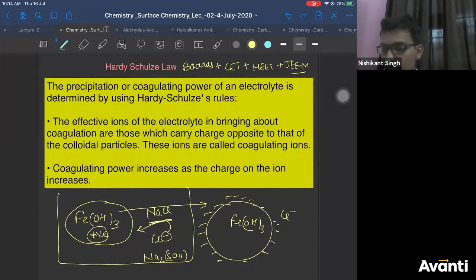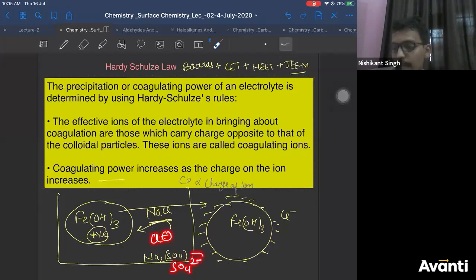Now the second rule says the coagulating power of an ion increases as the charge on the ion increases. Right? So you can say the coagulating power of the ion is directly proportional to the charge of the ion. Here your coagulating ion is Cl minus, and here your coagulating ion is SO4 2 minus, an anion. So it has a -1 charge, and it has a -2 charge. The more the charge, the more the coagulating power. So who will cause more coagulation? Na2SO4 causes more coagulation.